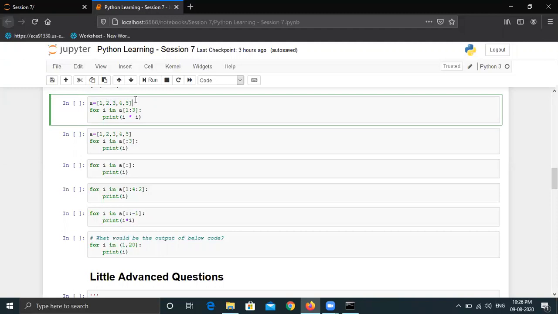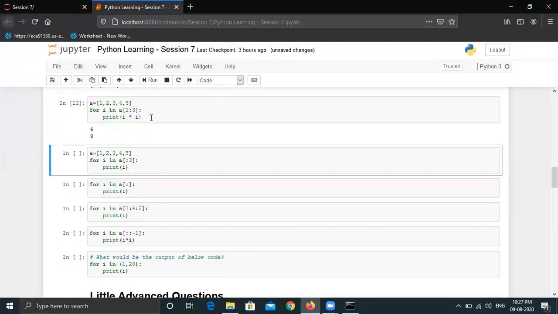So now we are not iterating through the complete list. We are just iterating through some of the elements of the list. So we can do slicing and dicing directly in the for loop. There can be a very big list, but if we don't want to iterate through each element, we can mention this slicing and dicing here. And now for I in this list A, from 2 and 3, we are multiplying it. So the first value of I will be 2 in the first iteration. It will print 2 into 2 will be 4, and then 3 into 3 will be 9. This is the answer.